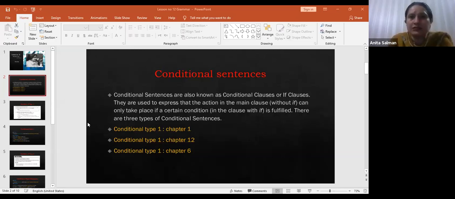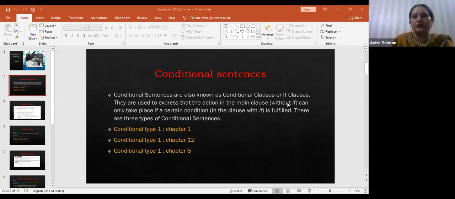What are conditionals? Conditional sentences. Look, you can look at the screen. Conditional sentences are also known as conditional clauses or if clauses. They are used to express that the action in the main clause without if can only take place if a certain situation in the clause with if is fulfilled, right? What actually do we mean by conditional clauses?